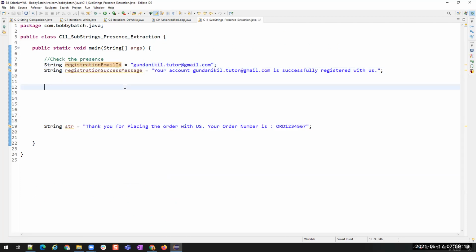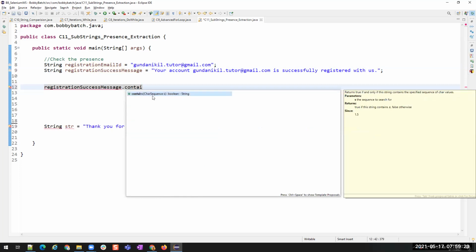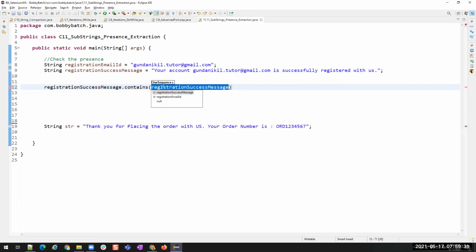Now, what is the success message? Registration success message is a variable where the success message is stored. I want to check whether that string is present. You see, contains returns true if and only if this string contains the specified sequence of character values. So what is this? Not the registration success message. I want to check the registration email ID. What is it going to return?